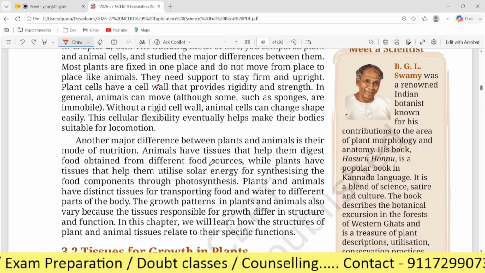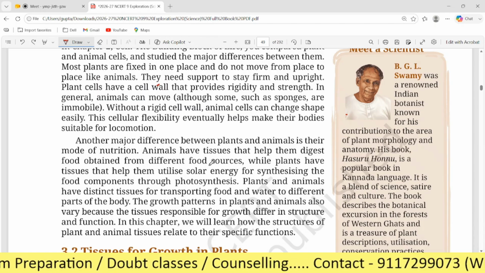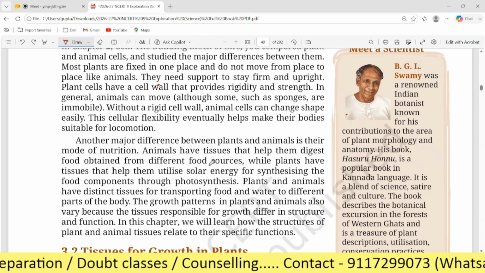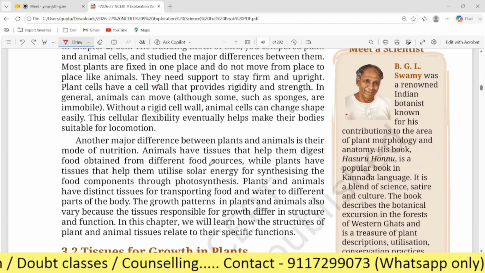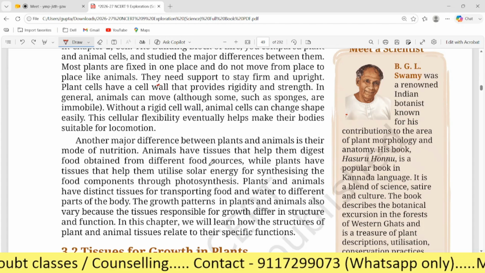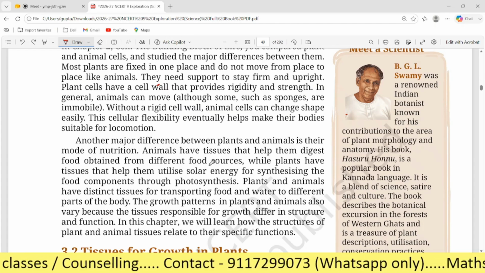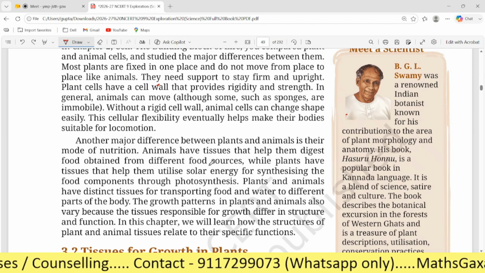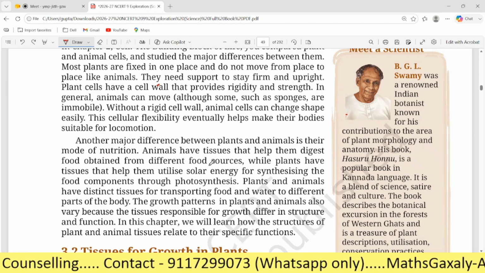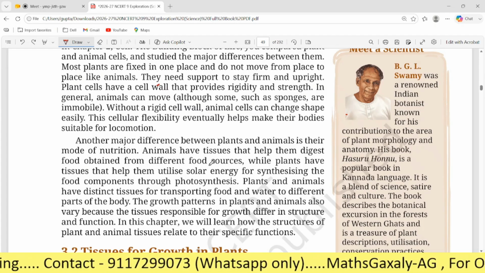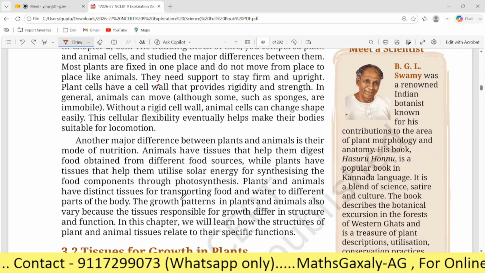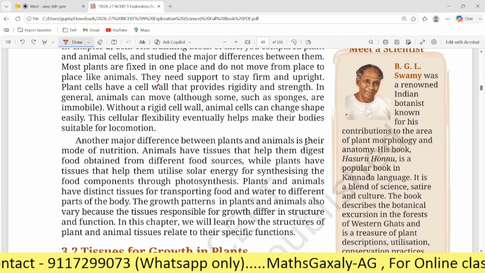Plants and animals have distinct tissues for transporting food and water to different parts of the body. The growth patterns in plants and animals also vary because the tissues responsible for growth differ in structure and function. In this chapter we will learn how structures of plants and animals relate to their specific functions.